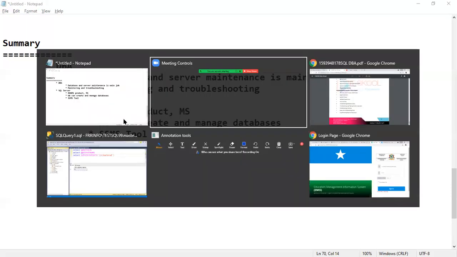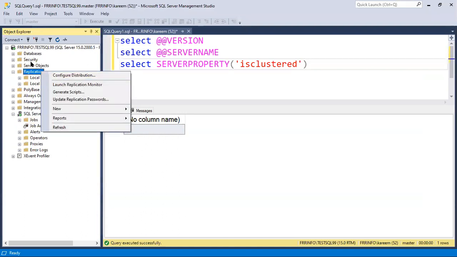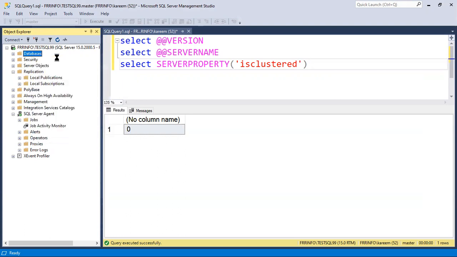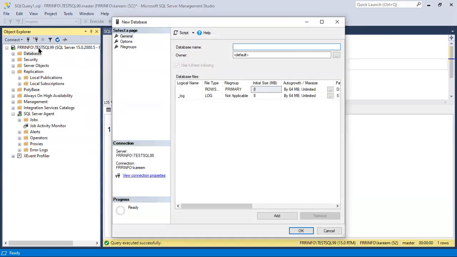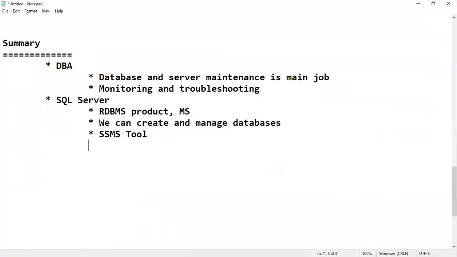One benefit is that we can perform most activities graphically and directly. One server is a collection of databases, so if I want to create a database, we can create it very simply.